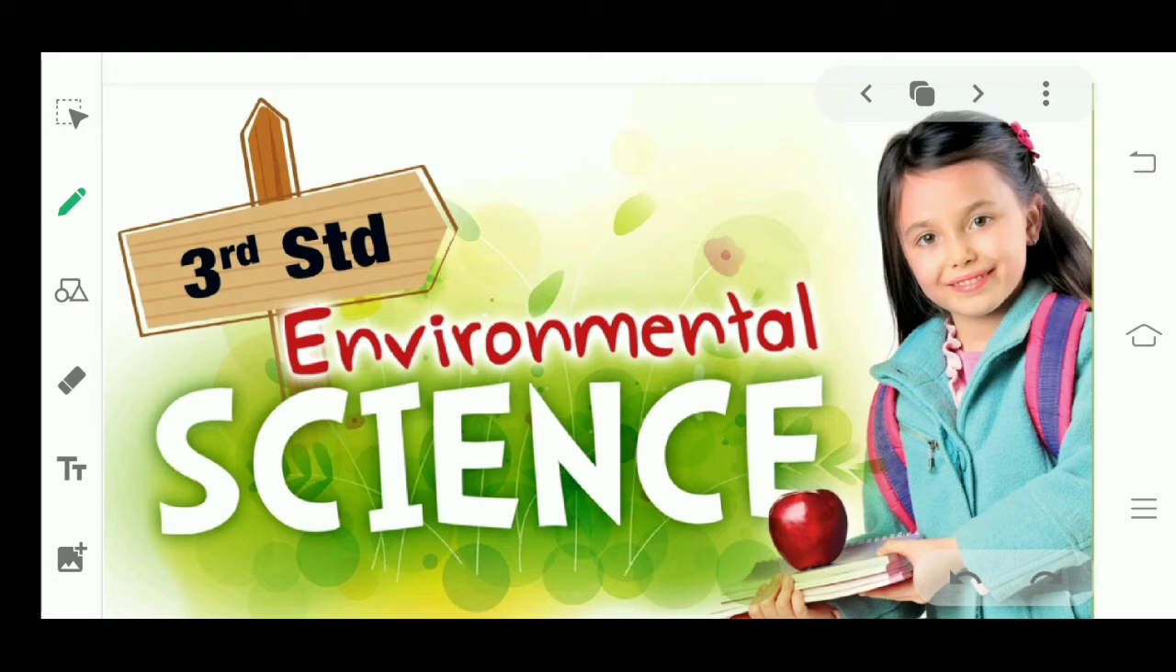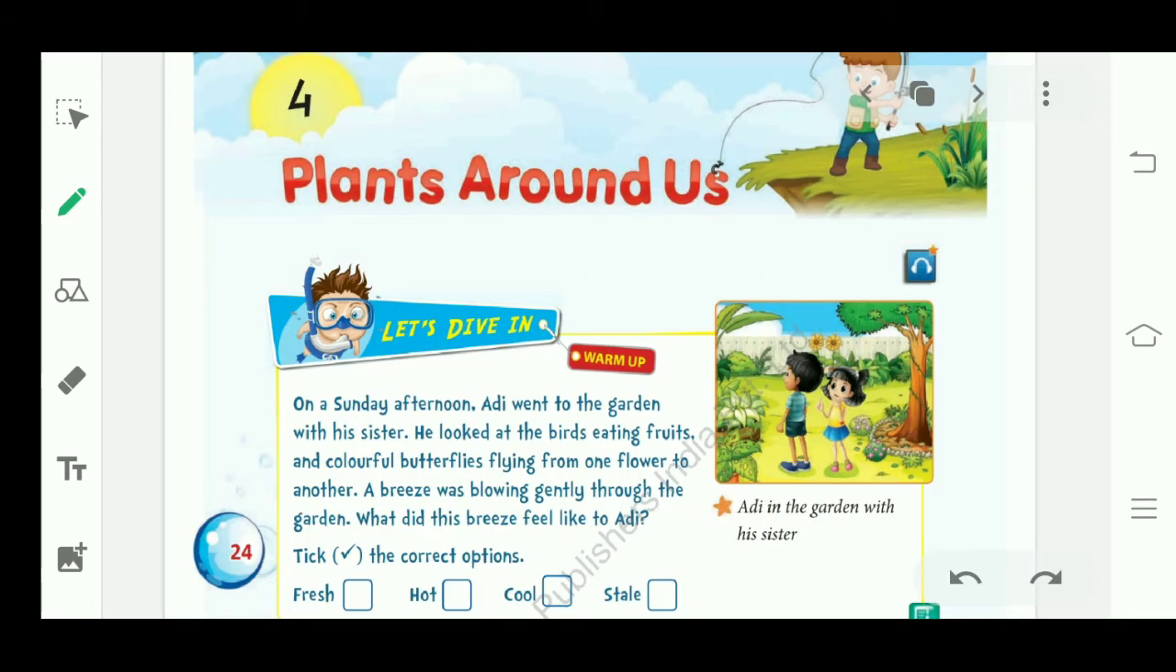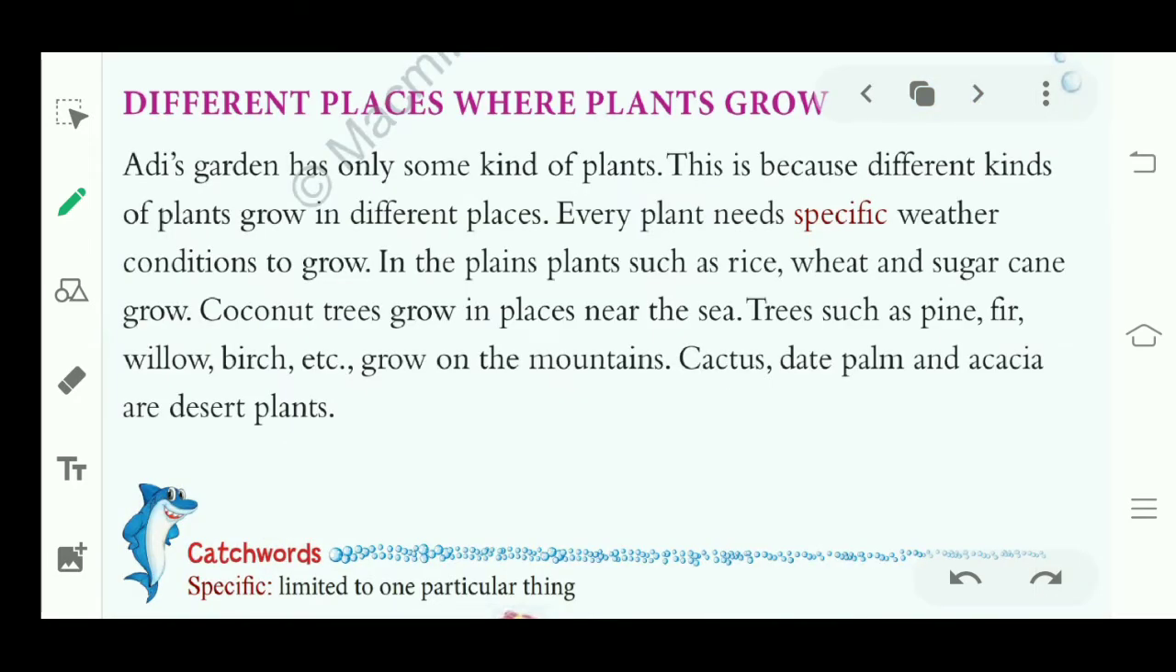So what we were doing? We were discussing the chapter number 4, Plants Around Us. In this chapter, we have discussed trees, shrubs, herbs, creepers, climbers, that we have completed, what they are and the examples of them. So today we will continue with this chapter, right? So let's learn more about plants.